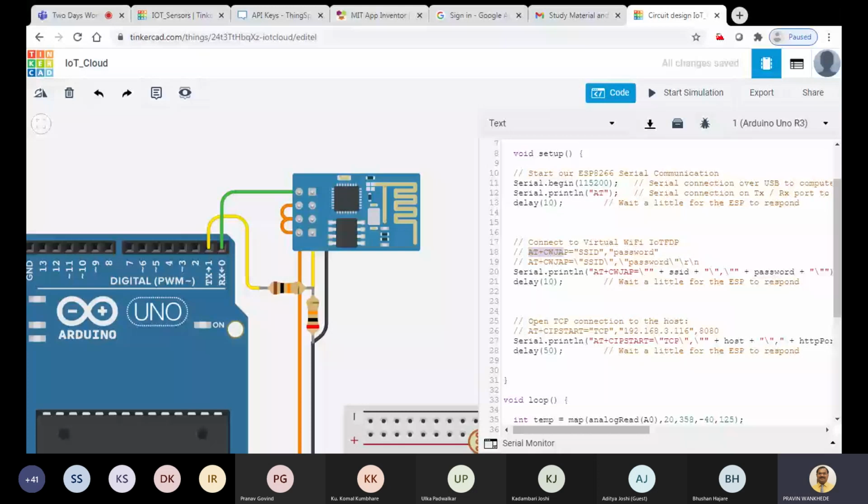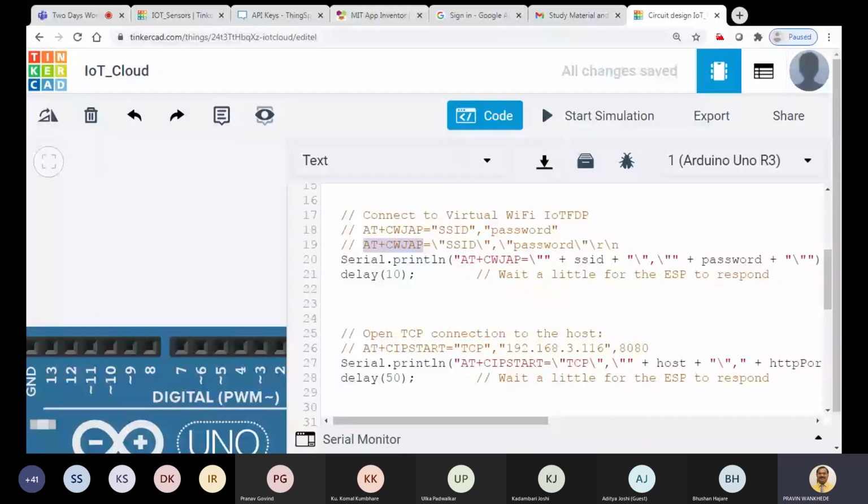And for that purpose, how do we write it in C language? It should be written in this format: AT+CWJAP, which is the join access point command. Then a slash, then your SSID, then again a backslash, then the password, then again a backslash, then your \r.